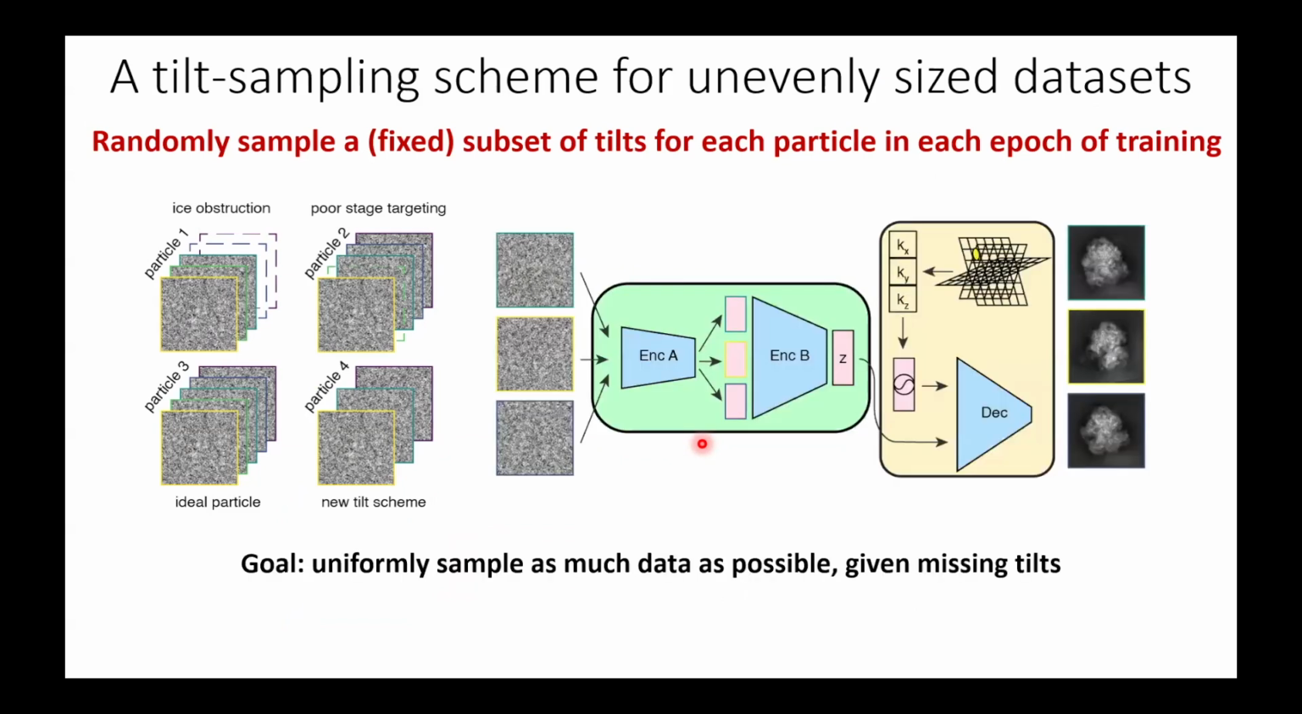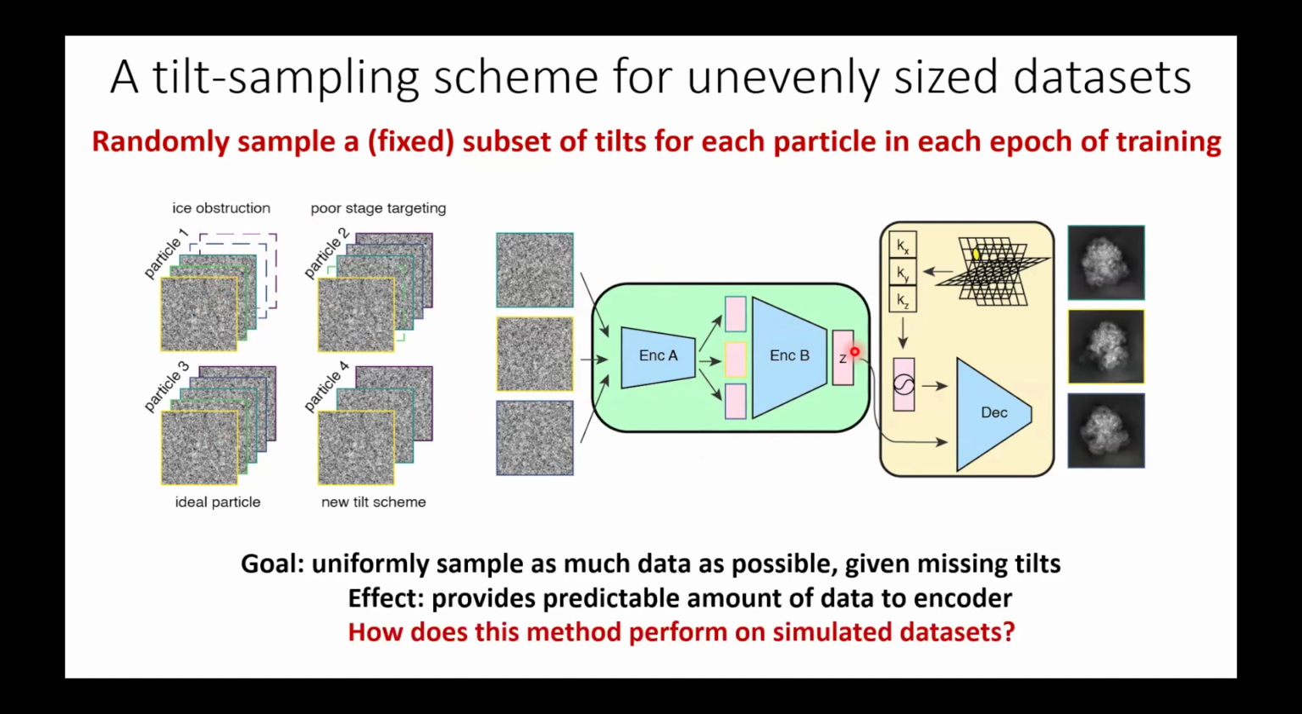So in this example, the ideal case was 5 tilt images, and the minimal number was 3. Every round of training, we're going to randomly subsample 3 tilt images of the 5 available and pass those to the encoder network. Now there's a fixed dimension of the intermediate encoding that the encoder can use to project this into the low-dimensional latent space. And the goal is to uniformly sample as much data as possible, given that there will be missing tilts.